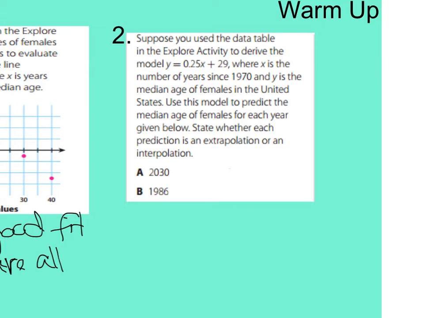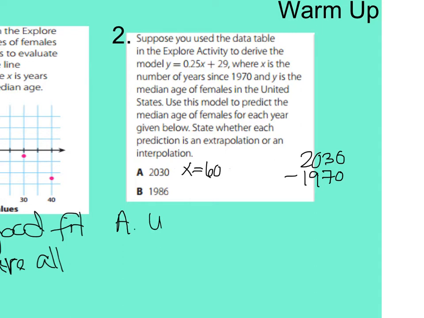So for part A, the first thing we're going to have to do is figure out what x is. Hopefully you remembered that it does say since 1970. So you took 2030 and subtracted 1970 from it to figure out what that x would be. And you should have had 60. So x equals 60.